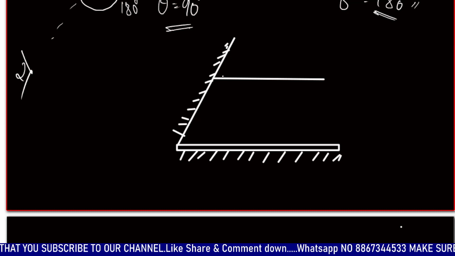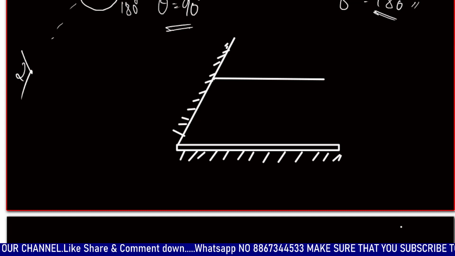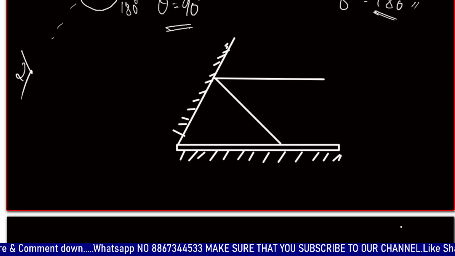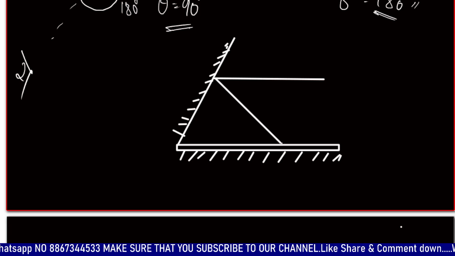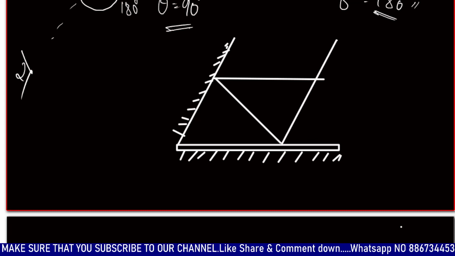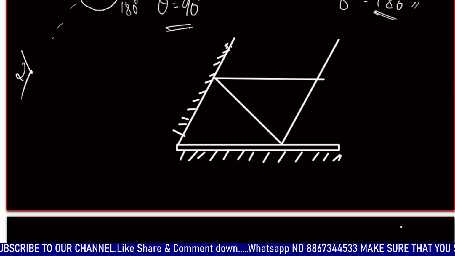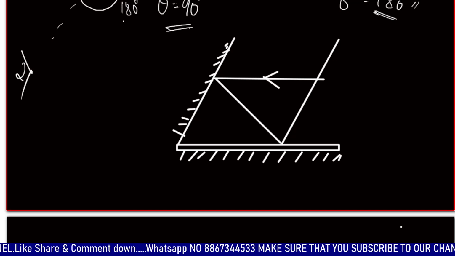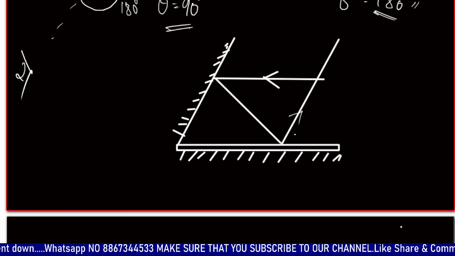How does it reflect back? It reflects at this angle, and from over here it again reflects back somewhat in this direction, right? So what we find over here is, this is the incident one, and this is the reflected back one.